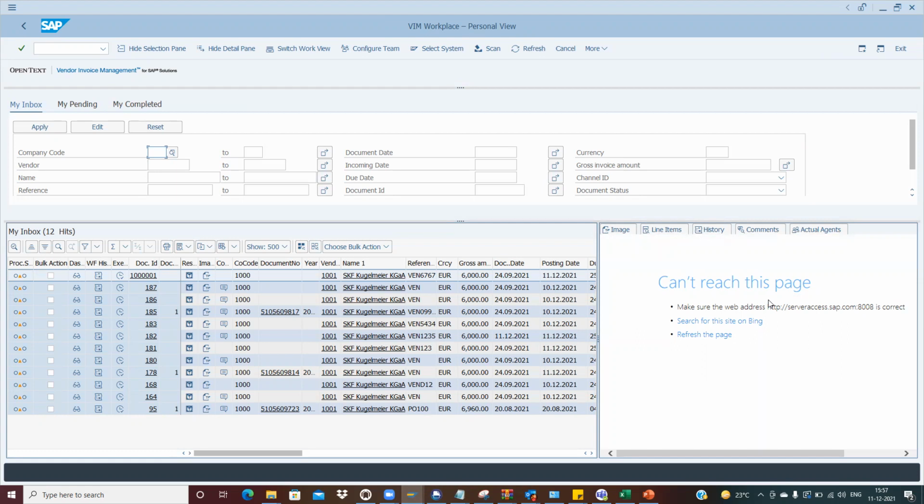But can we restrict it for some particular users, like super users should see, but not others, this image? Yes, they should see, but not the AP team. Those people can see all these invoices, whatever it is, but it should not be visible for other people, non-AP users.